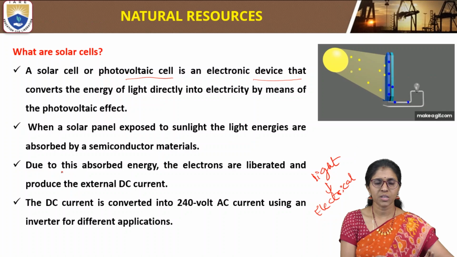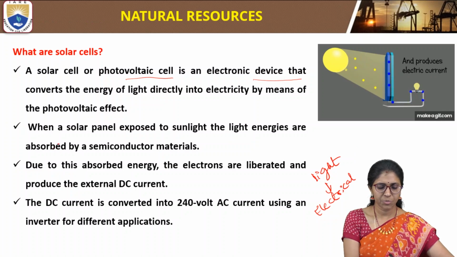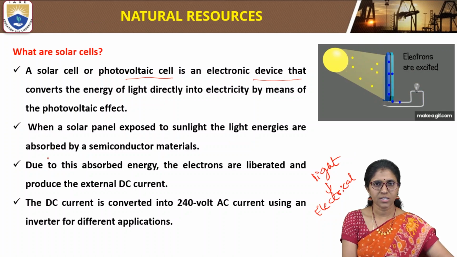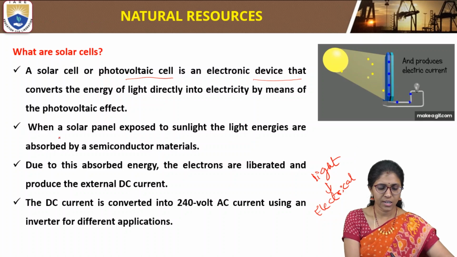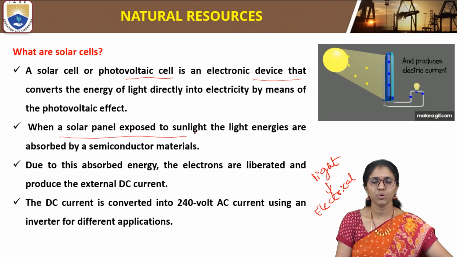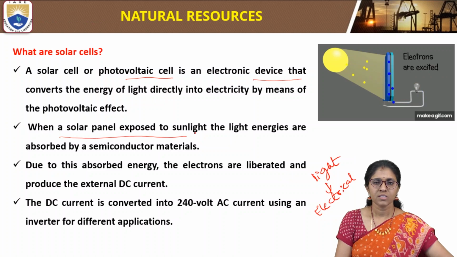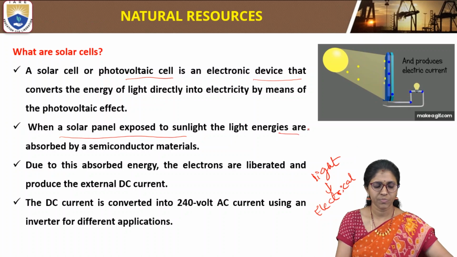It is made up of semiconductor materials like PN junctions, a P type semiconductor and an N type semiconductor. When a solar panel or photovoltaic cell is exposed to sunlight, the light energy is absorbed by the semiconductor material.